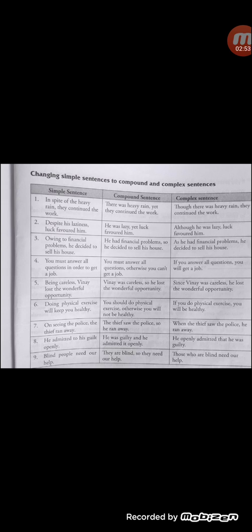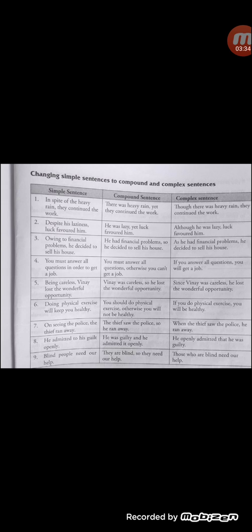Despite his laziness, luck favored him. So, we can say that despite his laziness is a phrase, and luck favored him is an independent sentence, right? Then what do we have to do? We have to make despite his laziness a dependent clause. So, if you want to get a dependent clause, what do you have to do? We should have subject and verb, and it need not give any meaning or completeness. So, he was lazy, yet luck favored him.